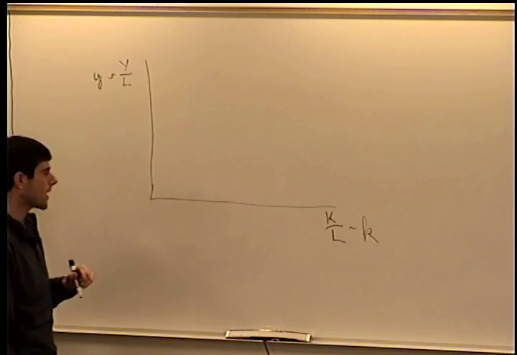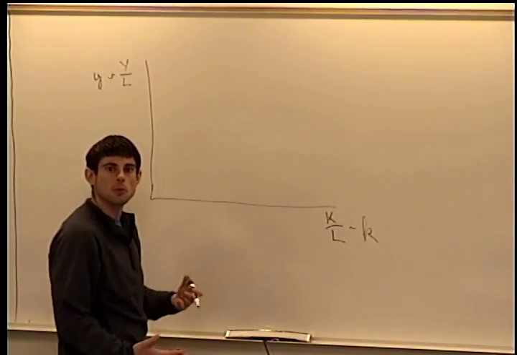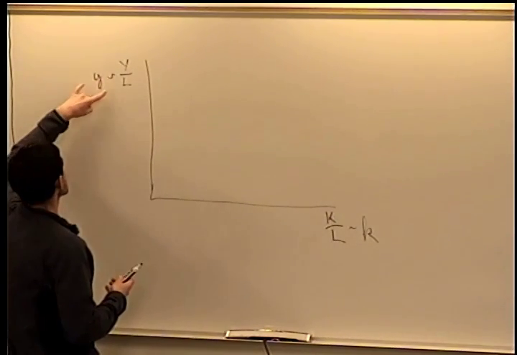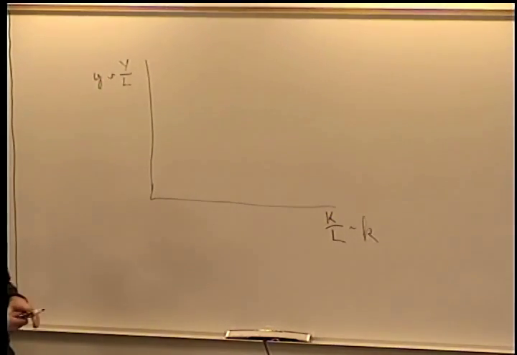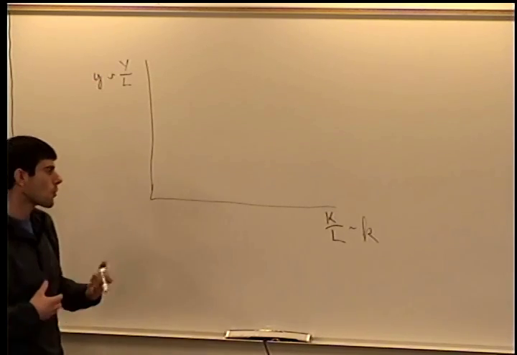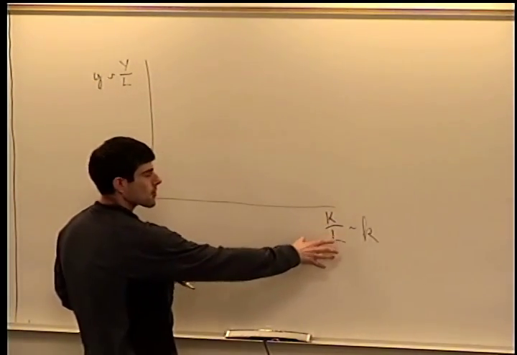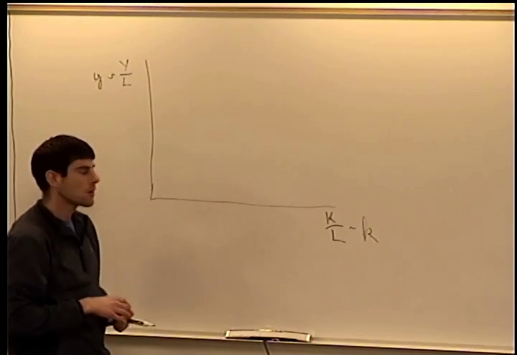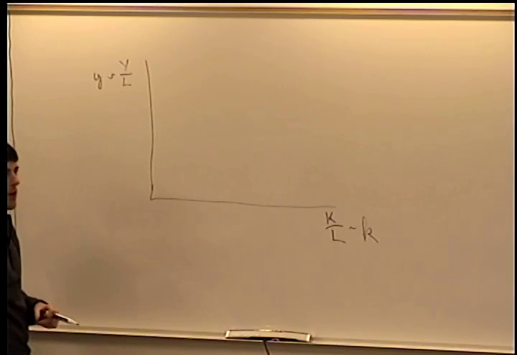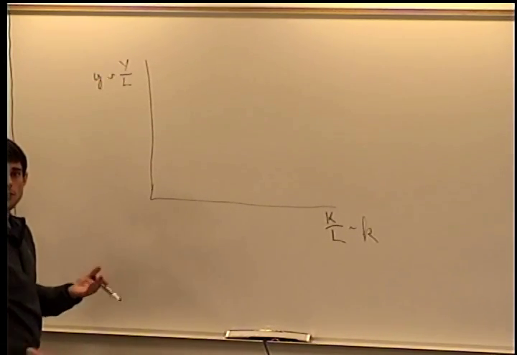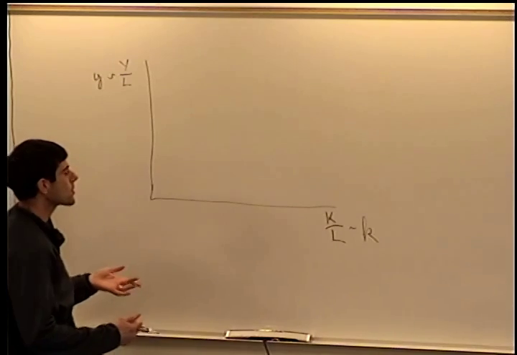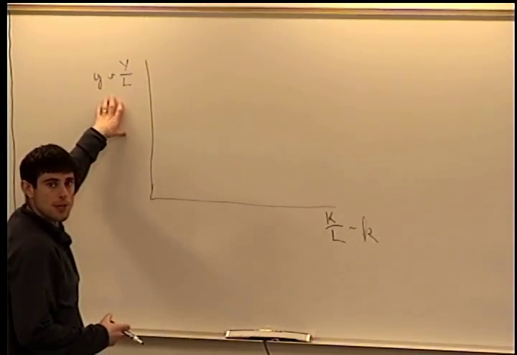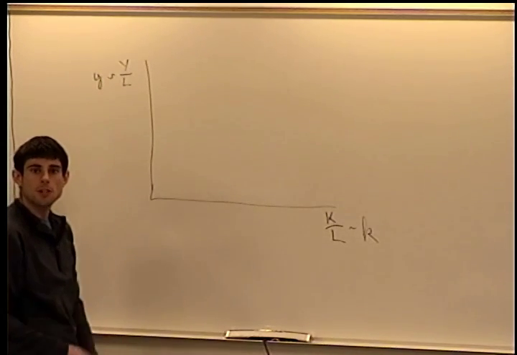And we want to understand, if we have a set amount of labor, if we give countries more capital, how does that influence their GDP per capita? Okay? Or we're thinking of taking capital and labor and we're converting it into output for those people. And what we tend to think of is that this production function, or this translation of capital and labor into output, GDP, experiences diminishing returns.